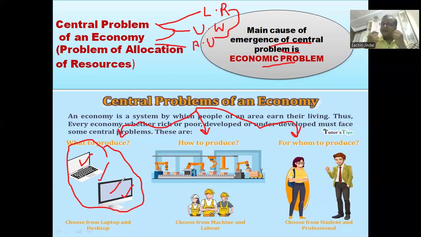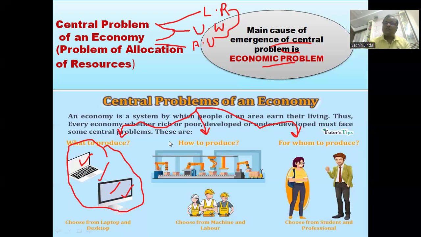Have I taken the right decision? The answer is no. I actually did a wrong job. मैंने अपने लिमिटेड रिसोर्सेज को रॉन्ग प्रोडक्शन में लगा दिया जिसकी वजह से I have to suffer loss. So yeah, that's why this problem emerged. What to produce? What goods and services should be produced by me? मुझे कौन से गुड्स का प्रोडक्शन करना चाहिए? Either I should produce laptop or I should produce desktop.